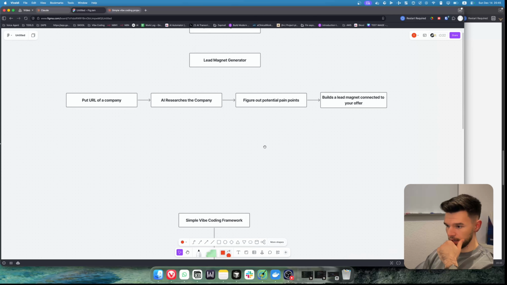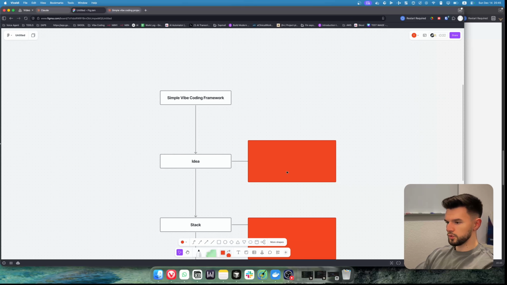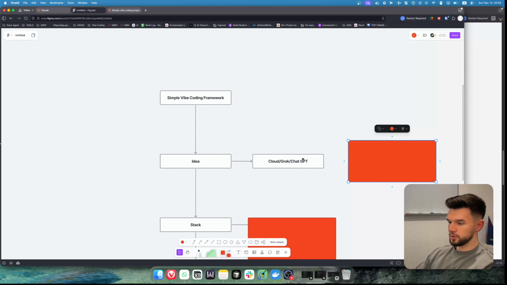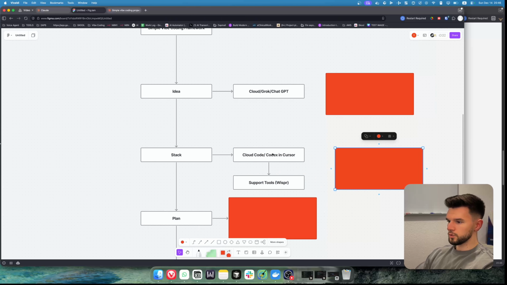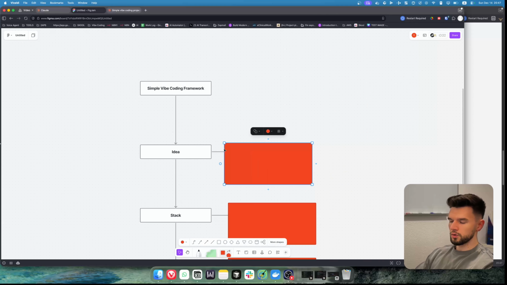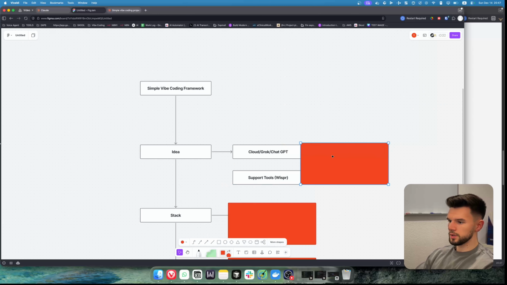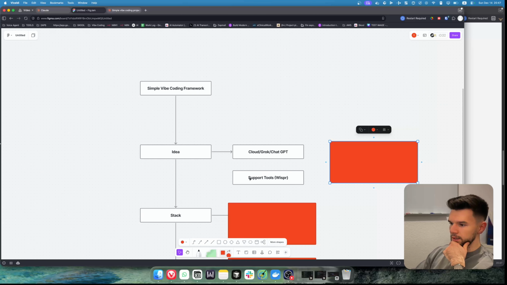So first we're gonna start with the idea, which we already have, but I'm gonna use Claude, Grok, and ChatGPT to help me solidify the idea and come up with the actual solution. And for the stack, we're gonna use Claude Code, Codex in Cursor, and also a support tool, which is Whisper. So we already have the idea, but we're gonna come up with a more solid one using Claude, Grok, and ChatGPT, and come up with a plan. And then we're gonna use this support tool, Whisper, to make our life easier.